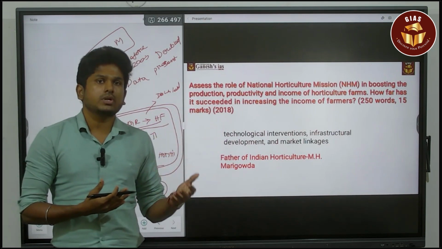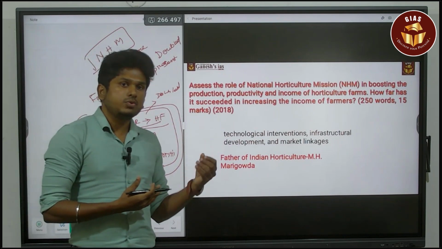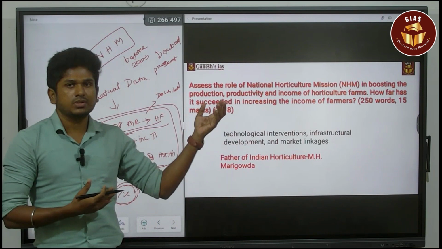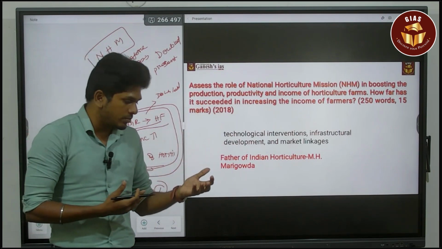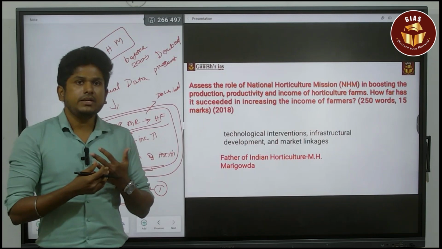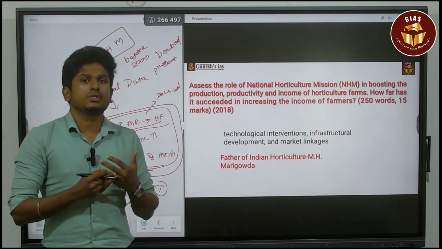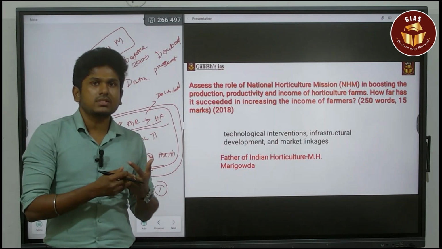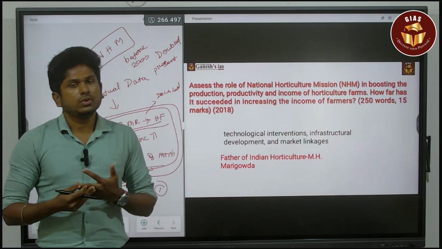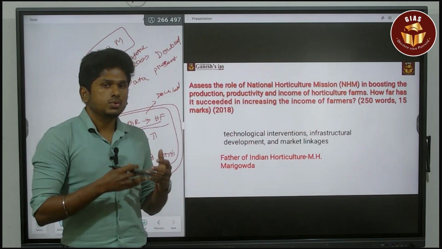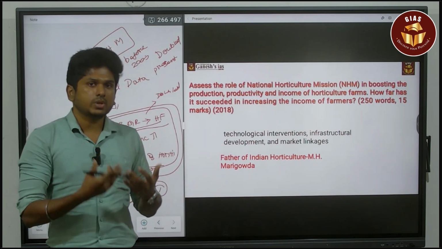Or if you know specific data related to the National Horticulture Mission, you can say, for example, sustainable production process and also integrated horticulture mission, which means integrating the production process, transportation process, and the market scenario. You can give that as an intro too. So there are diversified intros you can give.